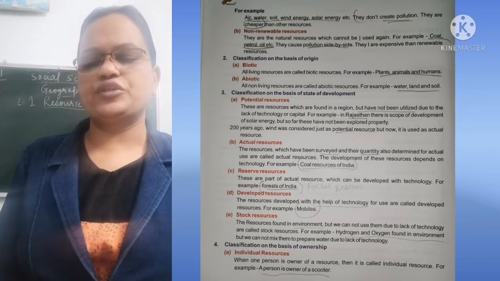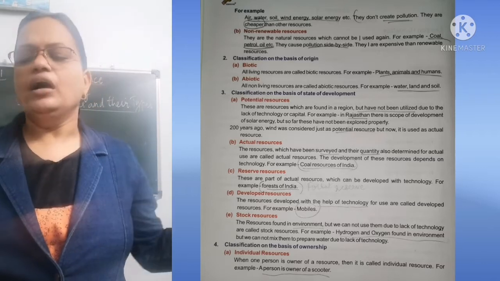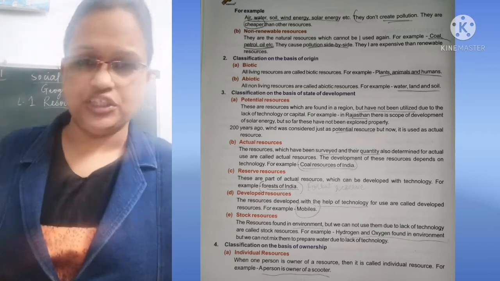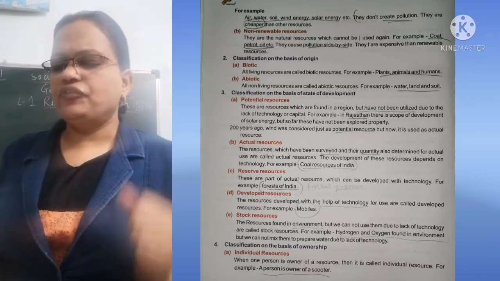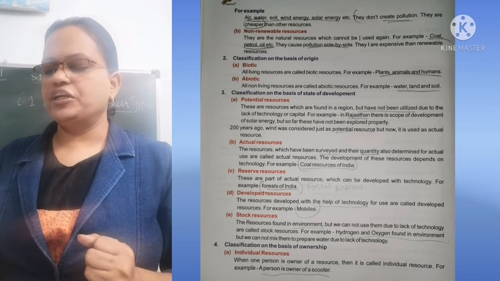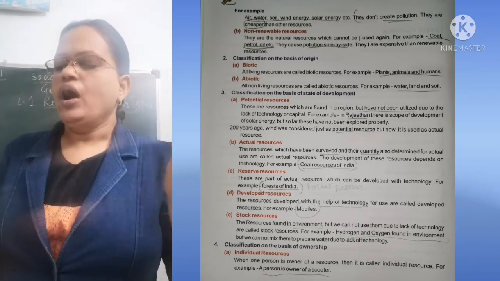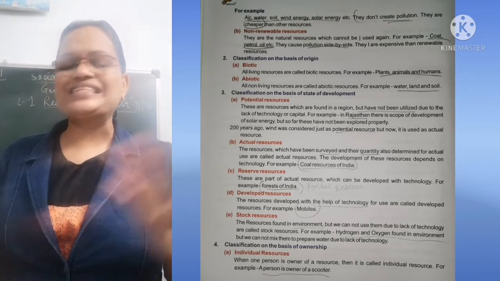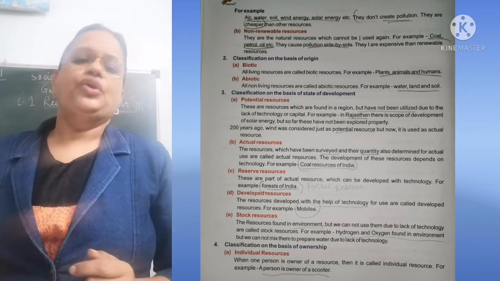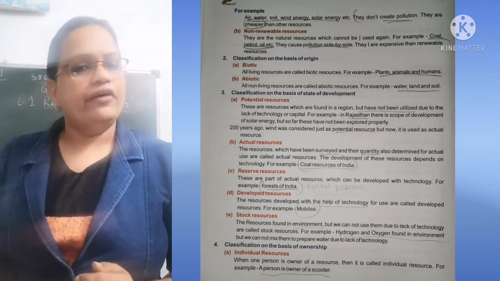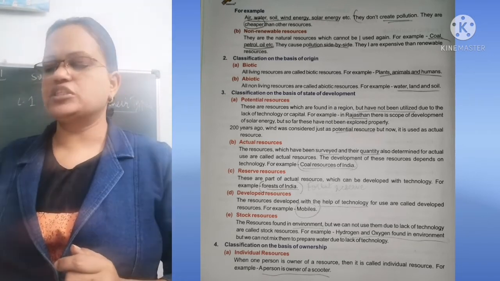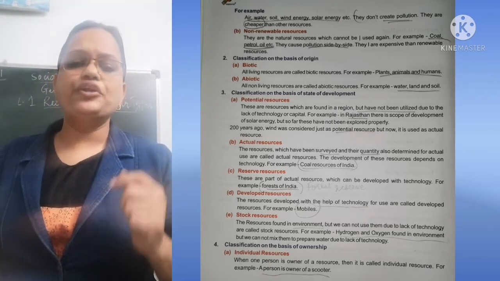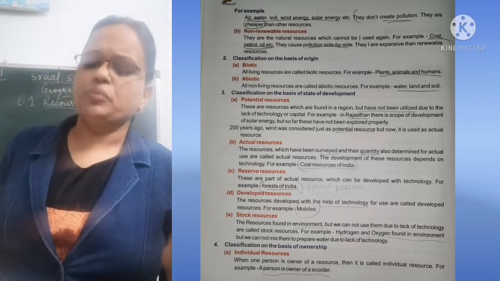Now next is stock resources. The resources found in the environment, but we cannot use them due to the lack of technology. Resources are there, but we cannot use them. For example, hydrogen and oxygen. We know hydrogen and oxygen are found in the environment, but we cannot mix them to prepare water, due to the lack of technology. Everyone knows that water consists of oxygen and hydrogen, but technology is not so advanced that we can use this oxygen and hydrogen to make water.